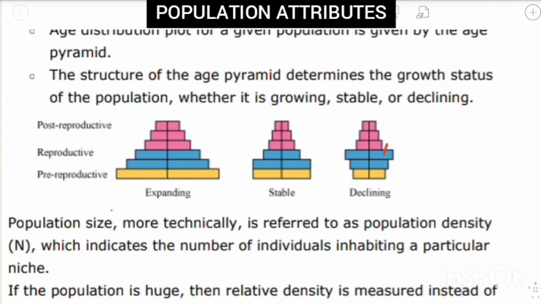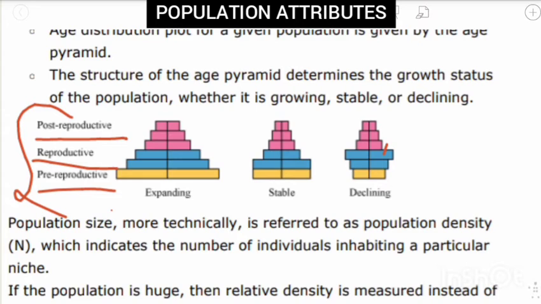What is age group? There are 3 different age groups: one is post-reproductive, then reproductive, and pre-reproductive. Post means after the reproduction. Reproductive means the reproductive stage. Pre-reproductive means before the reproduction. These are the 3 different age groups an individual can have.